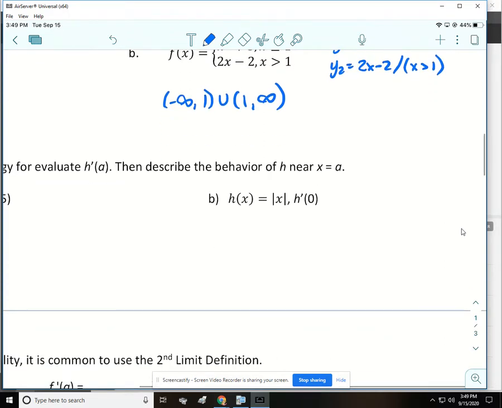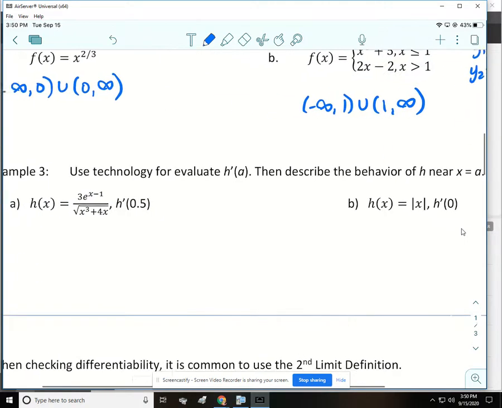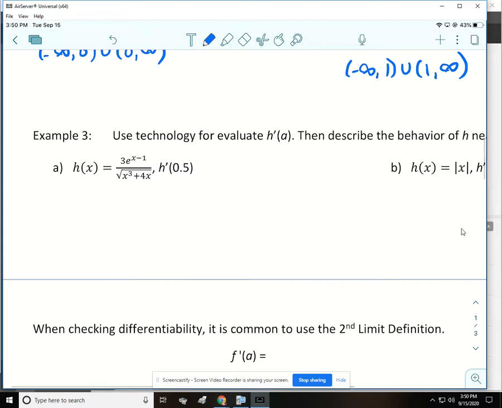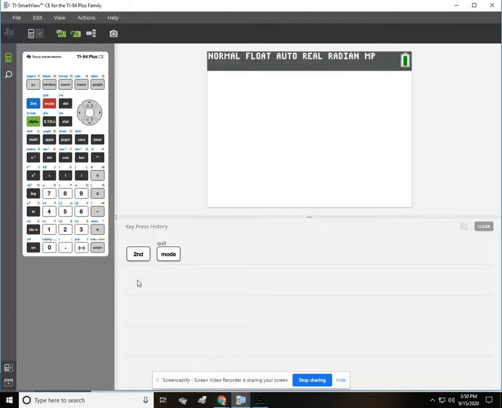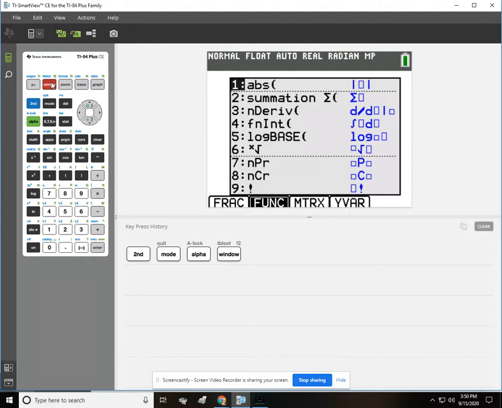So the buttons you push to get to the derivative feature in the calculator is alpha, and then window, and then choose number 3. All right. Let's go back to the calculator. So we are going to find h prime of 0.5. So we're going to do alpha, window, and then we're going to choose number 3.